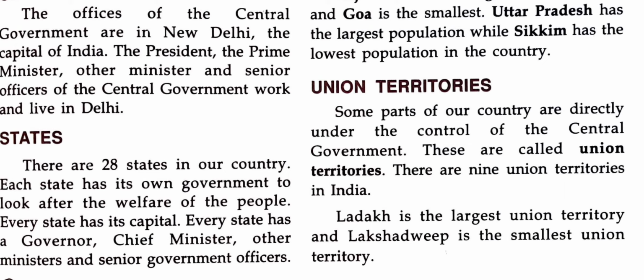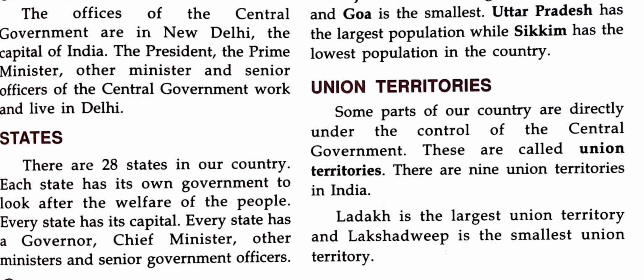Next topic, Union Territories. Some parts of our country are directly under the control of the central government. Apart from the states, we have 9 union territories in our country and they are directly under the control of the central government. They are not under the control of the state government. That's why they are known as union territories.